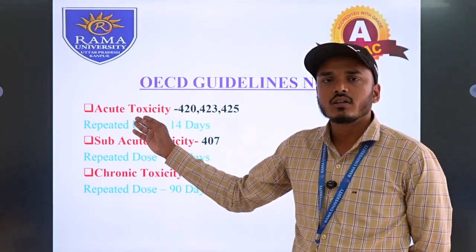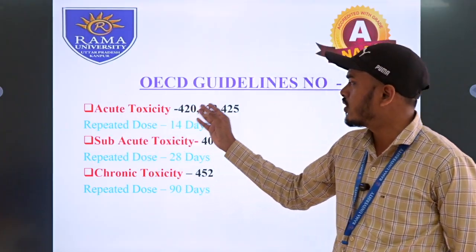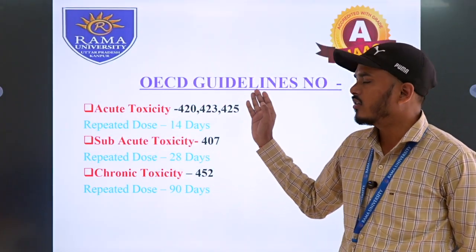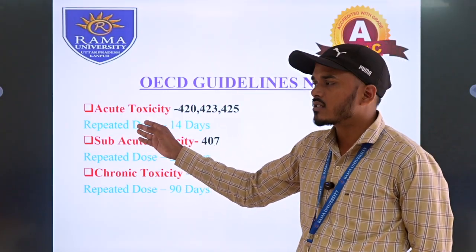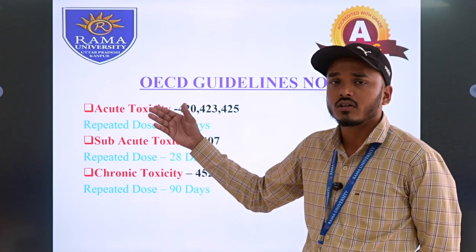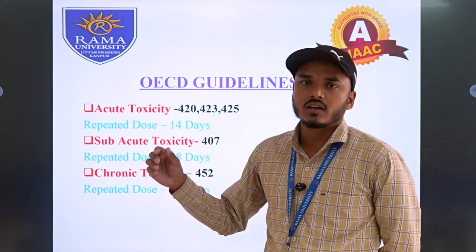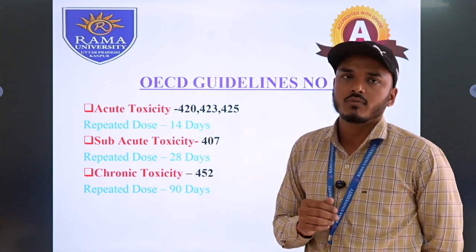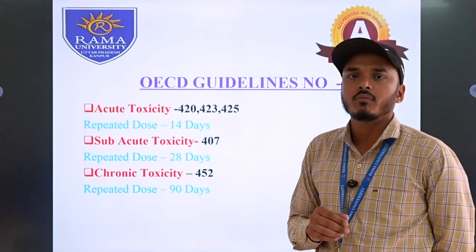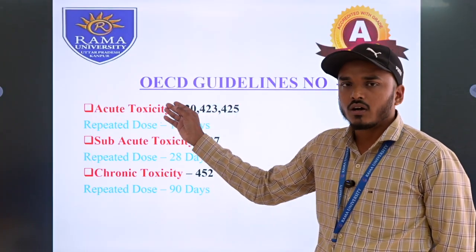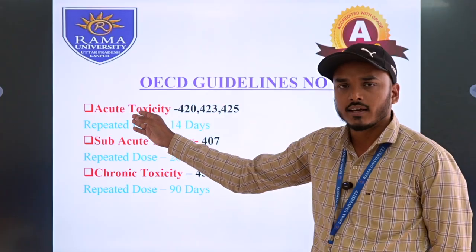The acute toxicity guidelines are OECD guidelines 420, 423, and 425. This is also called 14 days repeated dose toxicity. It means if we administer the drug at a single time, then we observe its behavioral parameters for around 14 days. This type of toxicity is called acute toxicity.